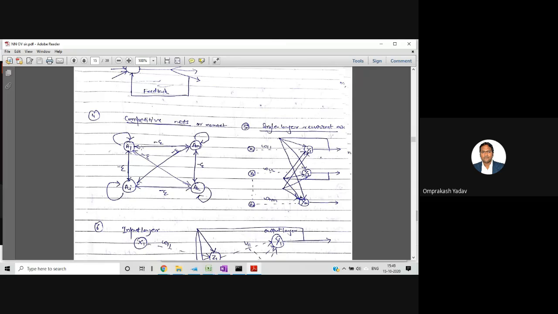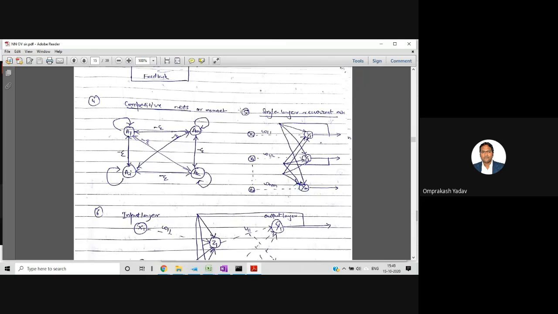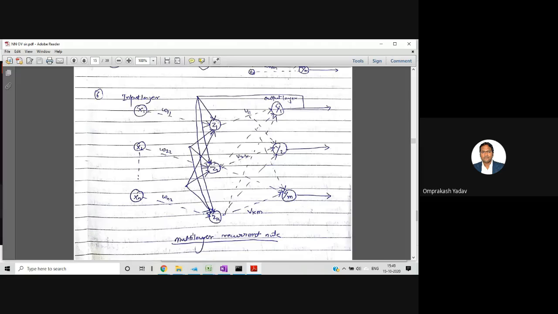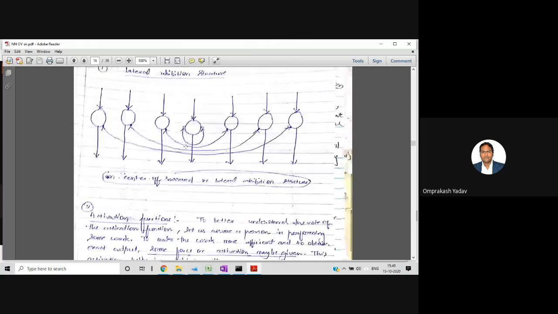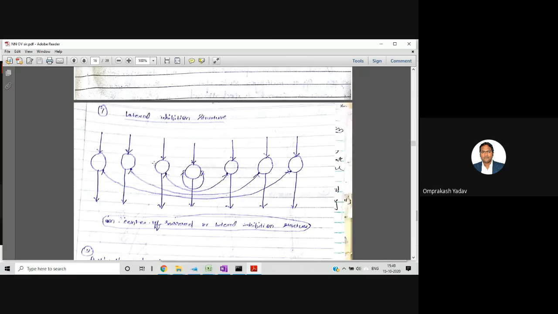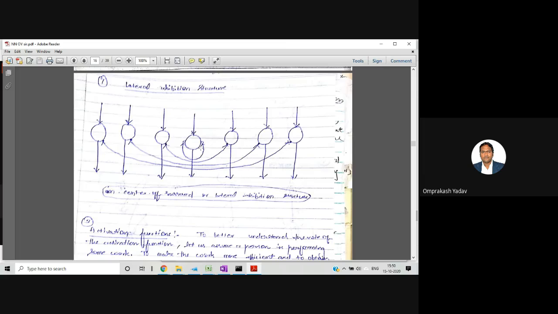And every neuron is having what? Feedback to itself only. Then we are having the recurrent kind of network where output is again fed to the output neuron. Then in between that, we are having the hidden layer. So output of every neuron will be fed to the hidden layer inputs. And then we are having this kind of structural network, the inhibition structure, where we can have inhibition points or excitatory points, depending on which circle we are considering, and then we can connect one by one, we can get the output from every node. So this is one kind of structure.